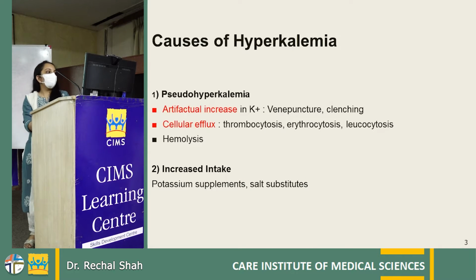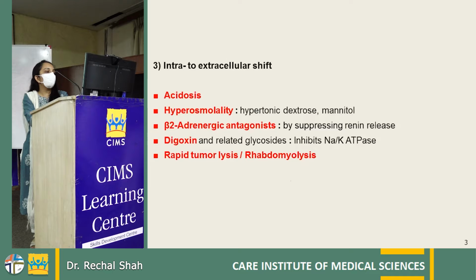It is broadly divided into 4 causes. First is pseudo hyperkalemia, so that is not an actual rise in potassium. It is an artificial increase in potassium due to venipuncture or tight clenching of the fist. Then there is cellular efflux in case of increased cell number seen in thrombocytosis, erythrocytosis, and leukocytosis, and in hemolysis. Then there is increased intake of potassium seen with potassium supplements, and nowadays lots of people are using salt substitutes. They are not using sodium, but they are using potassium salt. That is also one of the causes of hyperkalemia.